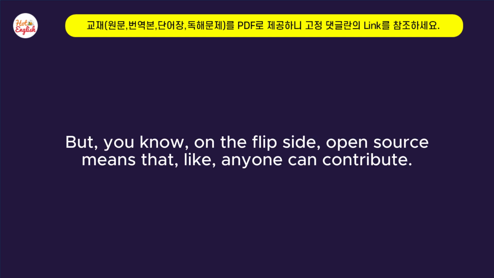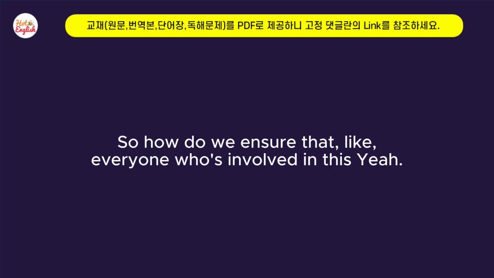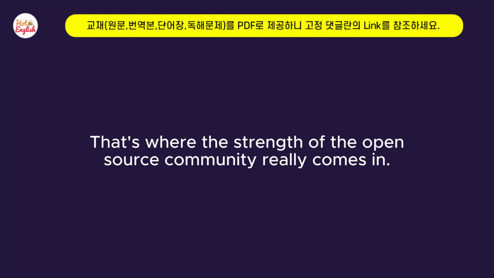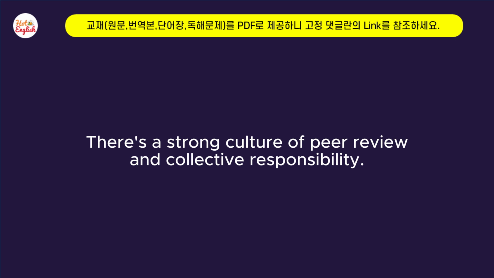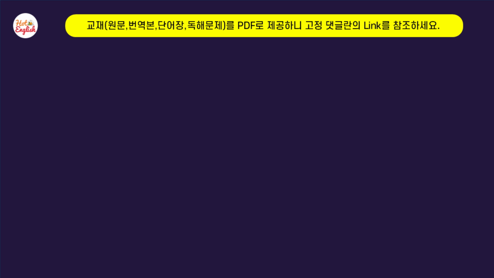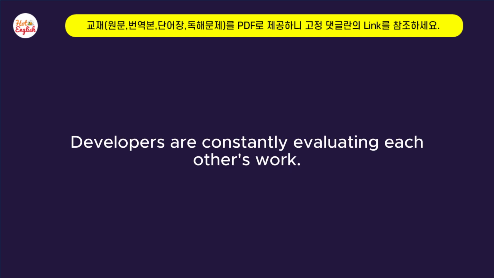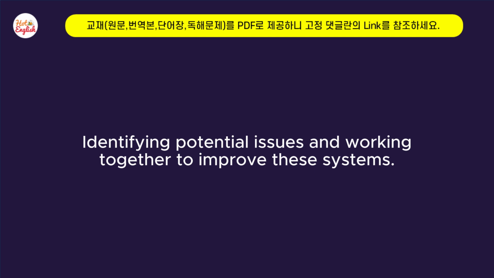But on the flip side, open source means that anyone can contribute. Right. So how do we ensure that everyone who's involved in this is committed to those same ethical principles? That's where the strength of the open source community really comes in. There's a strong culture of peer review and collective responsibility. So it's kind of like checks and balances. In a way, yes. Developers are constantly evaluating each other's work, identifying potential issues, and working together to improve these systems.